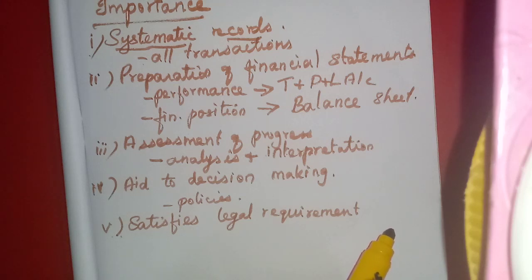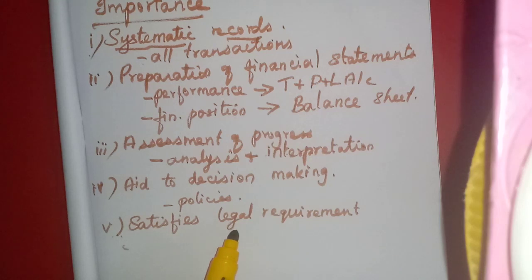For this one, some of the amount will be deducted. If the employee gets more salary, 1% will be deducted as tax on his income. Okay, that will be deducted and that amount will be given to the government. So all these must be satisfied. Okay, for this purpose also accounting is very important.